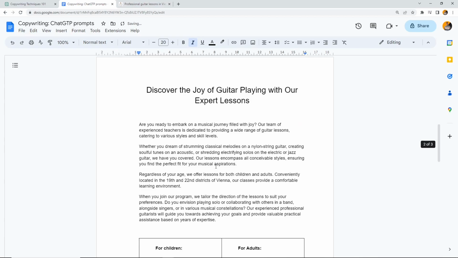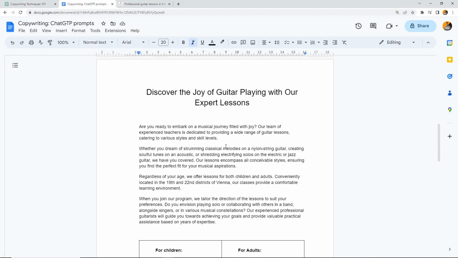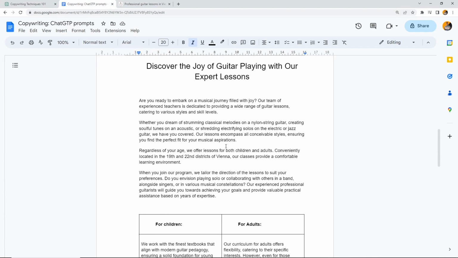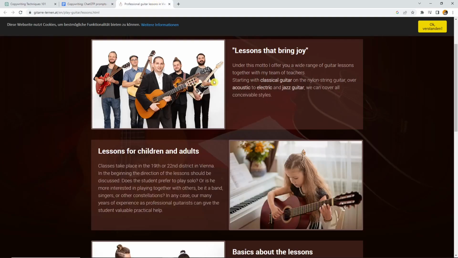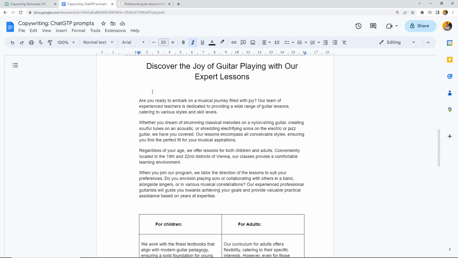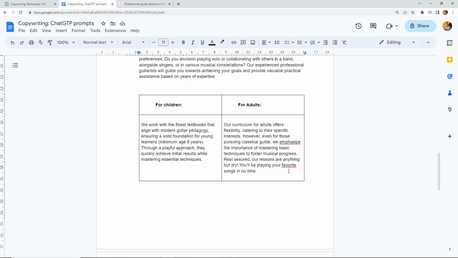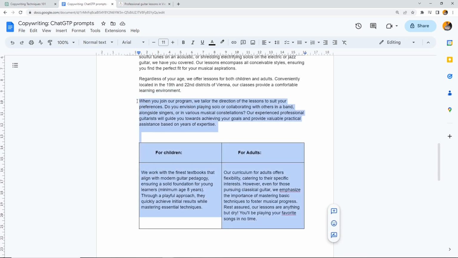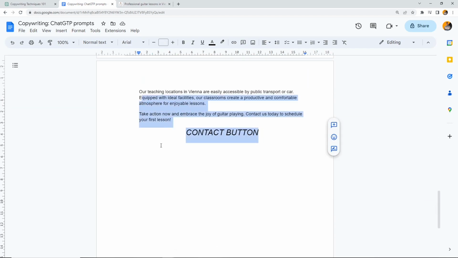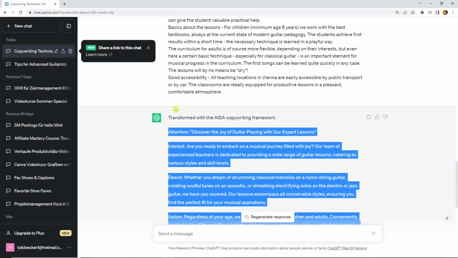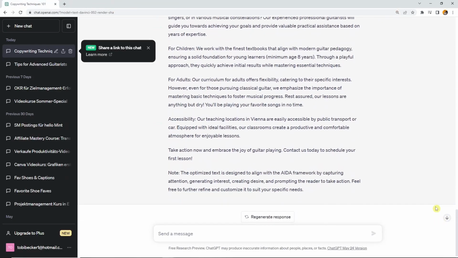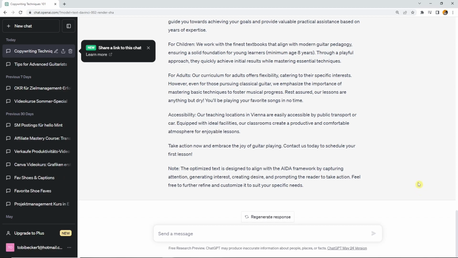All right, so now we simply have this written with the AIDA framework for a landing page. And when you now really read through this text, you will see this is mainly the original, but a bit optimized to really have interest, desire, and action here. Also further bullet points for further information. We could cross this out because it's not part of AIDA, but still it's necessary information. And then down here, the call to action. All right, and this is how I work with ChatGPT in order to optimize my text when I'm maybe too lazy to do it myself.